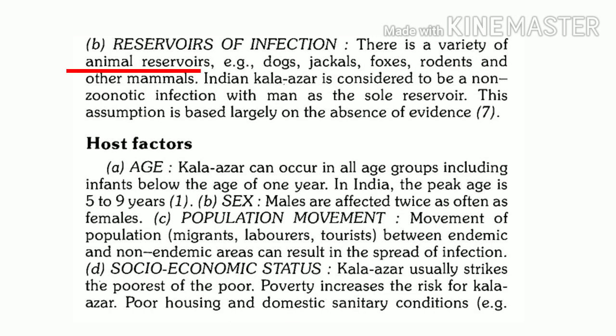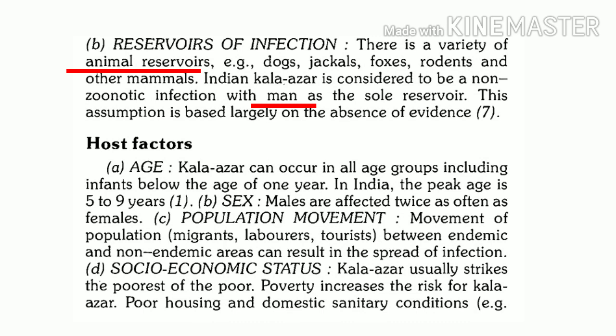Animal reservoirs of leishmaniasis mainly include dogs, jackals, foxes, rodents and other mammals. And again I repeat, in India, visceral leishmaniasis is non-zoonotic. So what can be the reservoir for visceral leishmaniasis in India? Of course, it is man.